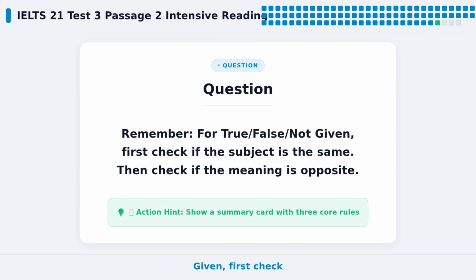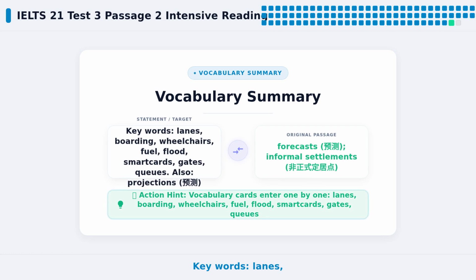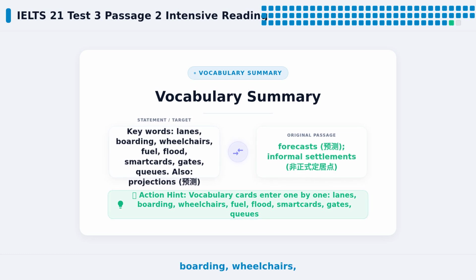Remember, for true-false not given, first check if the subject is the same. Then check if the meaning is opposite. Now let's review the key vocabulary from this lesson to build your synonym bank. Keywords: lanes, boarding, wheelchairs, fuel, flood, smartcards, gates, queues. Also, projections, forecasts, informal settlements, unplanned.